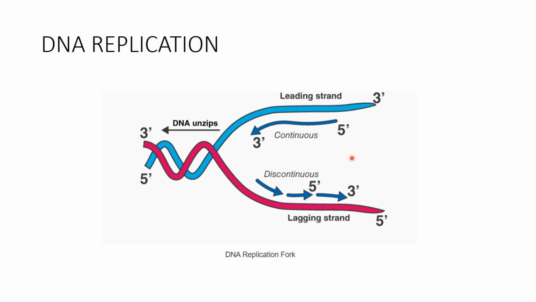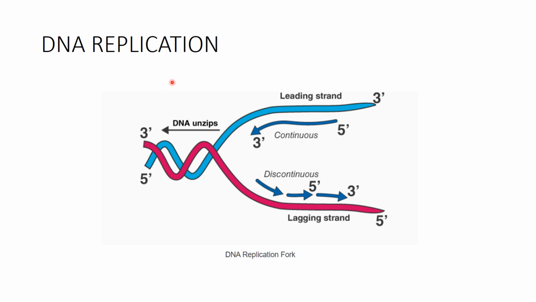Now, in DNA replication, one thing is to be kept in mind, that DNA strands are anti-parallel. It means the 3' end will face a 5' end. On the opposite end, the 5' end will face a 3' end. That is the phenomenon known as anti-parallel. Had it been parallel, it would have been 3' and 3', but anti-parallel means 3' and then the opposite 5'.